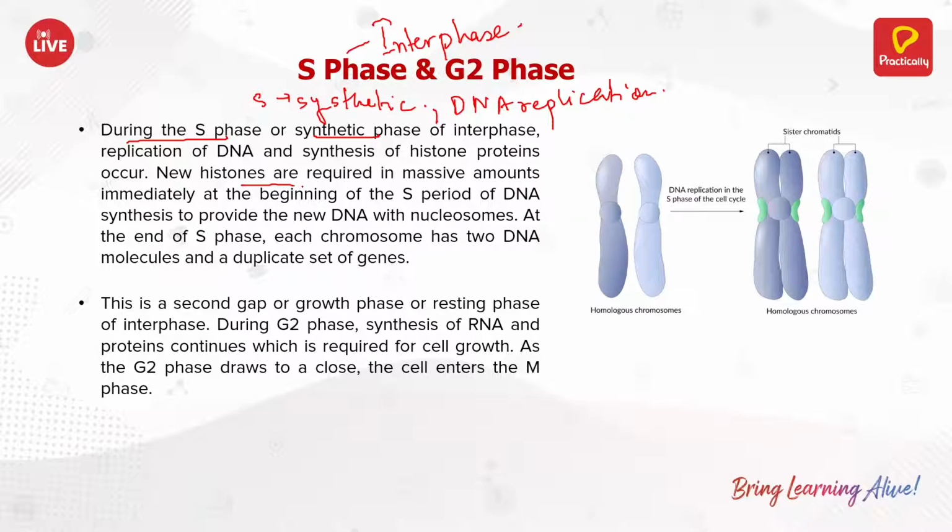Okay, new histones are required in massive amounts. DNA is synthesized. Okay, each chromosome now has 2 DNA molecules. Okay, so what happens here? See, there is one chromatid. Okay, now it divides and then again it has 2 chromatids now.